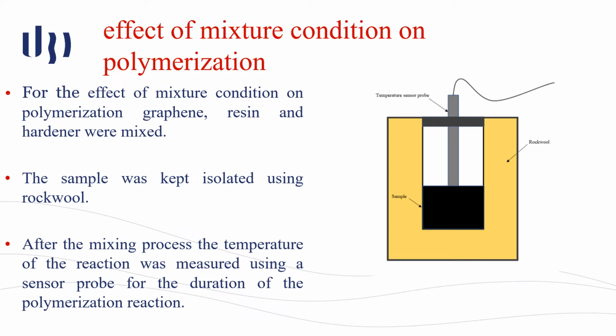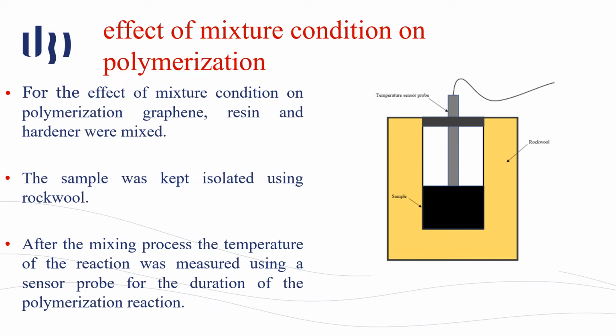We also studied the effect of mixture condition on the polymerization. For that, we mixed our resin with graphene and put this mixture into an isolated vessel filled with rock wool so that outside temperature would not affect the measurements. To study this effect on the polymerization, we measured the variation of temperature over time during the polymerization process using